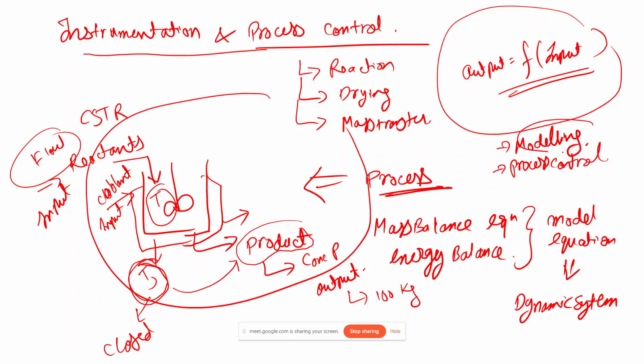So first we model the process, and then whatever our objective is that we can achieve by changing the manipulated inputs, via this process control. And see, now we are measuring the temperature of the reactor.